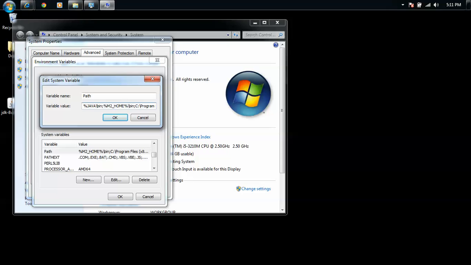%JAVA_HOME%/bin. Now, whenever we write %JAVA_HOME%, it will substitute the value that is stored in JAVA_HOME, /bin. Then click on OK.